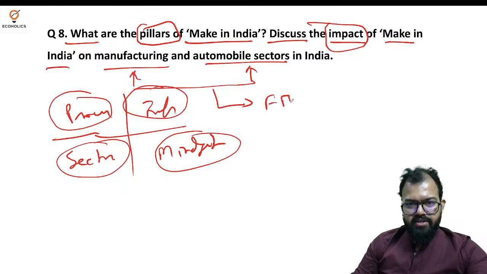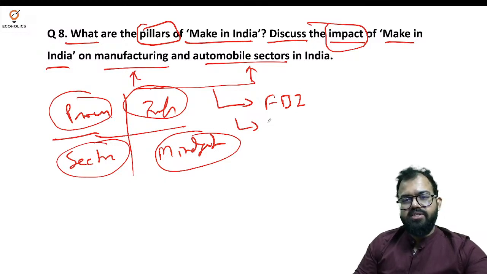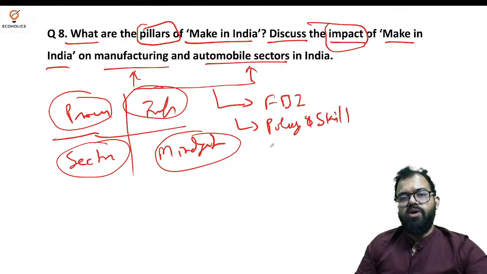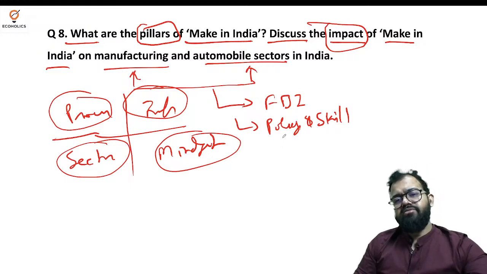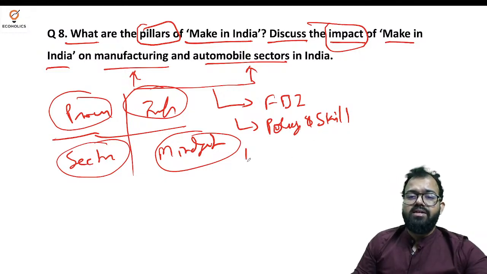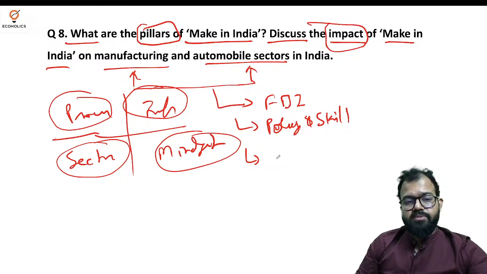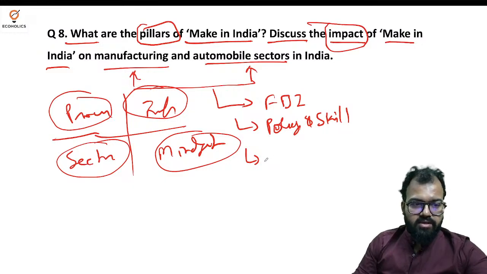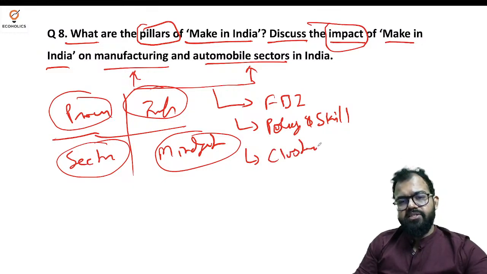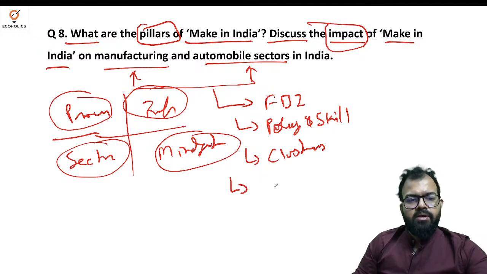Now first one is related to FDI. FDI attracted, helped us in supply chain, policies and skill development. So policies must be friendly, plus the skill which is required by these Make in India companies. This is very vital, to have policy and skill development so that you understand what exactly the talent needed by the companies, they will be available in the stipulated time period plus in the areas. Developing industrial clusters.